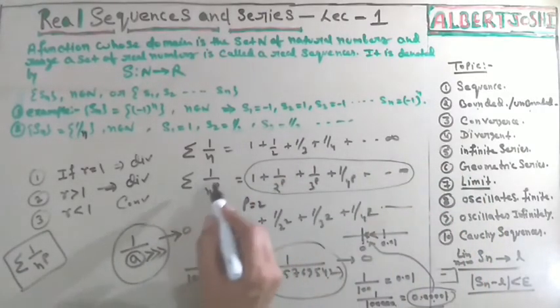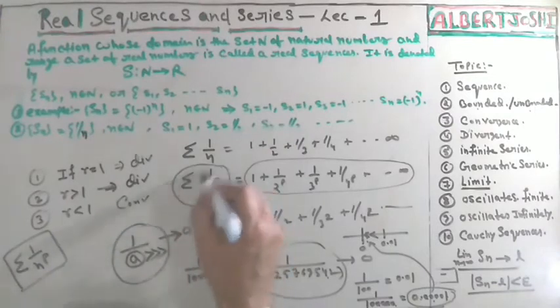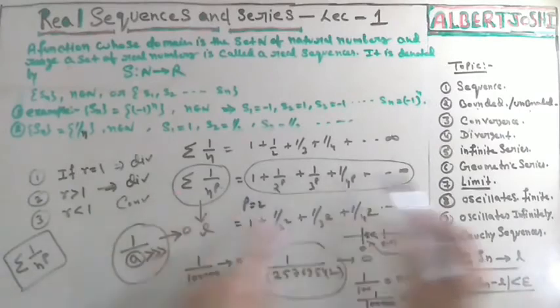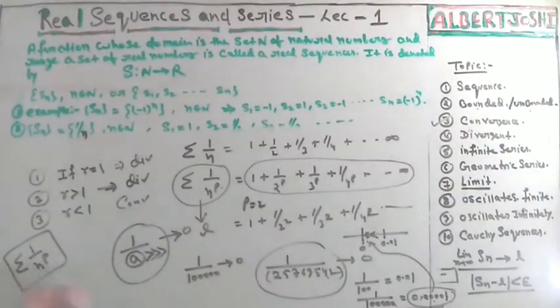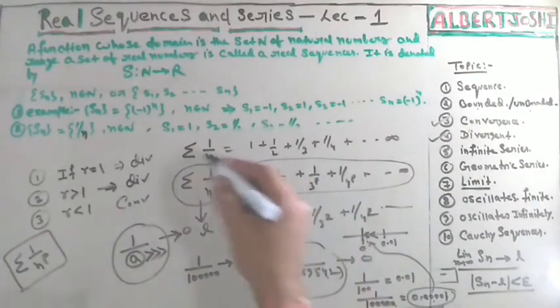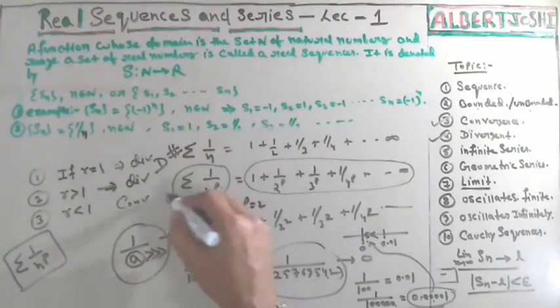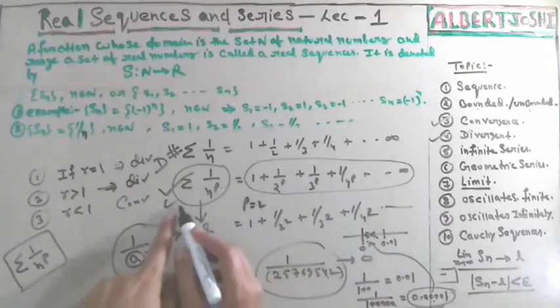It means that whenever your sequence is going to a finite value, in this condition this series will be converged. Converge means you are getting a finite value, and divergence means you are not getting a finite value. So this is the divergence, but this is convergence.